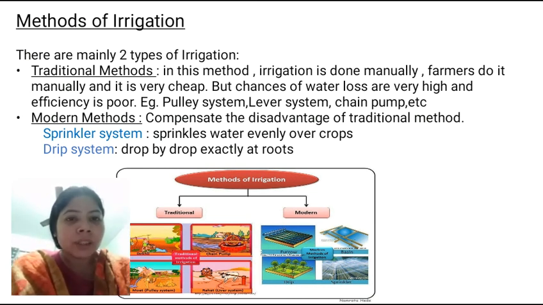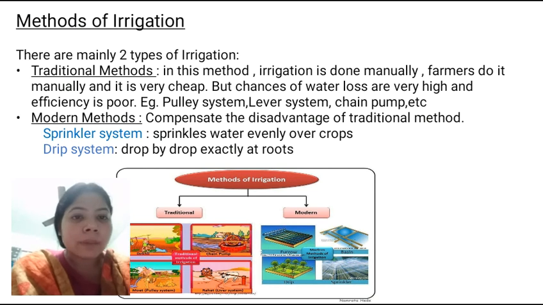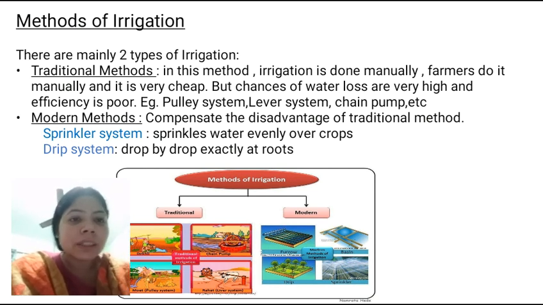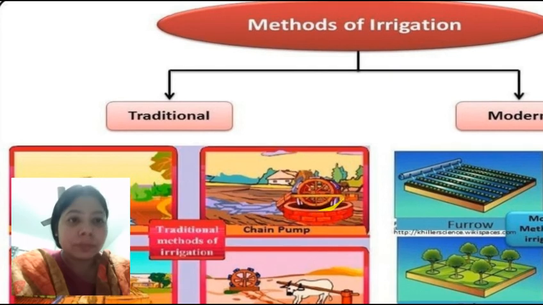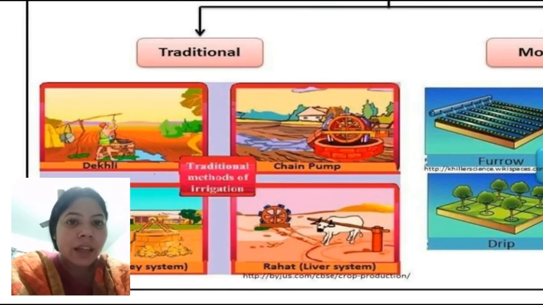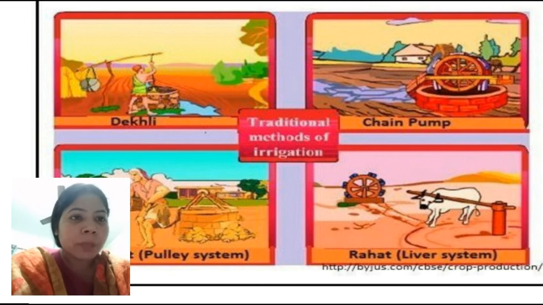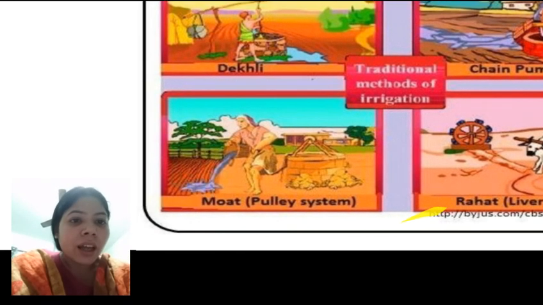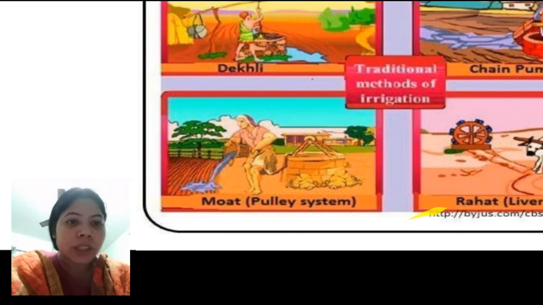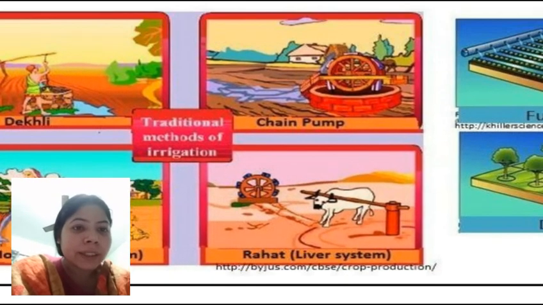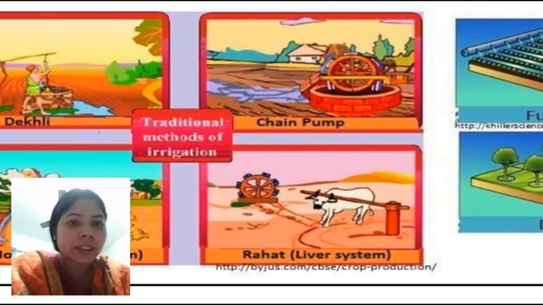Farmers do it manually and it is very cheap, but chances of water loss are very high and efficiency is poor. Example, pulley system. Here in this picture you can see the traditional methods: Dekli, chain pump, a mode that is known as pulley system, and the fourth method is Rahat, that is lever system.